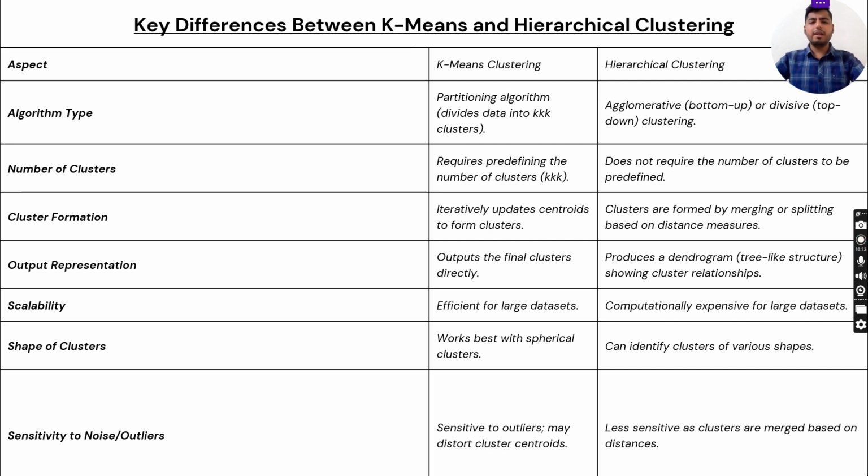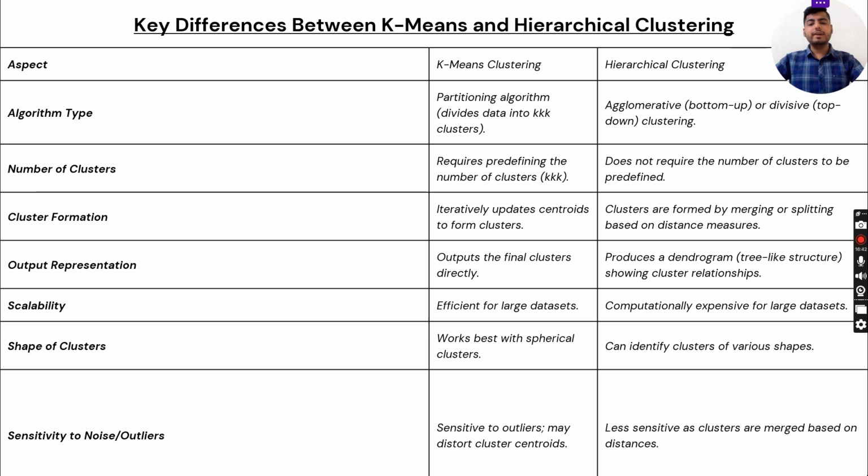Next is the number of clusters: k-means requires a predefined number of clusters, which is K, and hierarchical clustering does not require the number of clusters to be predefined. Cluster formation: k-means iteratively updates centroids to form clusters, while in hierarchical clustering, clusters are formed by merging or splitting based on distance measures. Output representation: k-means outputs the final clusters directly, but hierarchical clustering produces a dendrogram, which is a tree-like structure showing cluster relationships.